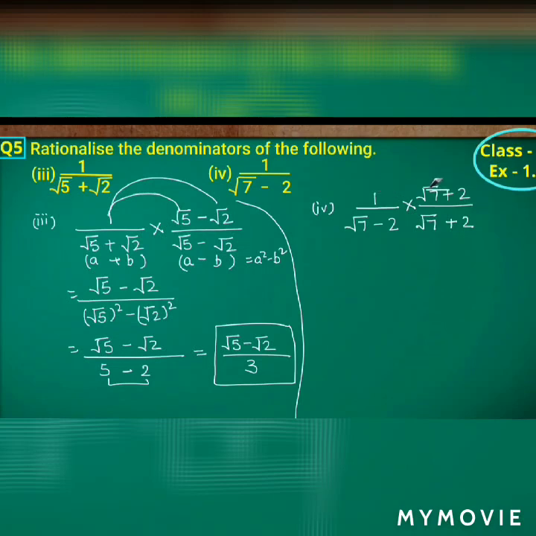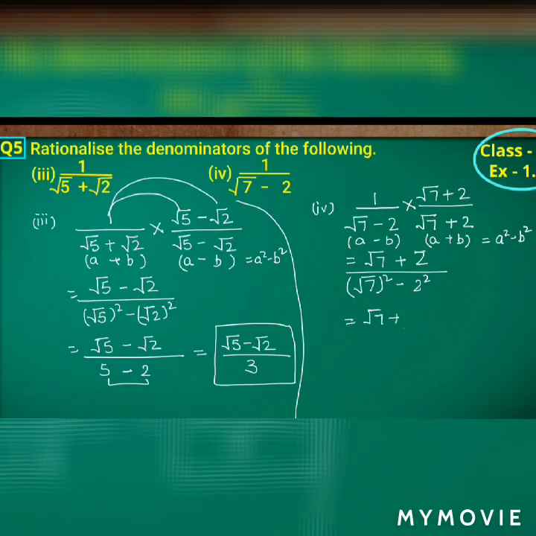Are you getting? So it doesn't bother about the roots here, we have to bother only about the terms. So 1 into root 7 plus 2 is root 7 plus 2 by, again which is in the form of a minus b into a plus b. We know that a minus b into a plus b is a square minus b square. The value of a is what? Root 7 and the value of b is 2, isn't it? So root 7 whole square minus 2 whole square.